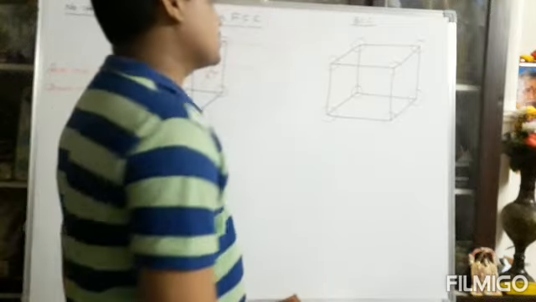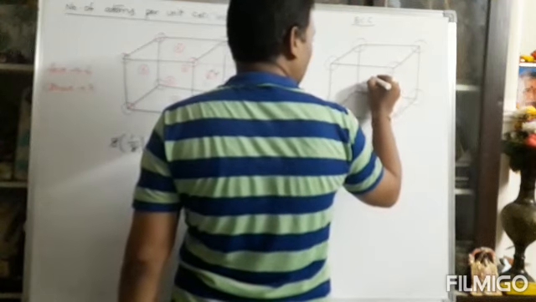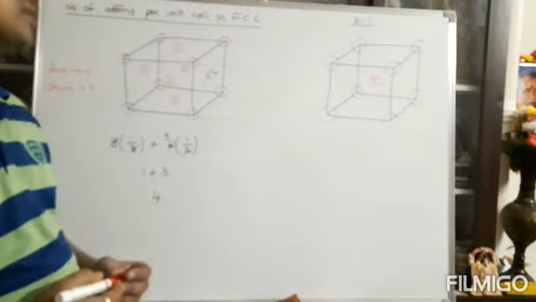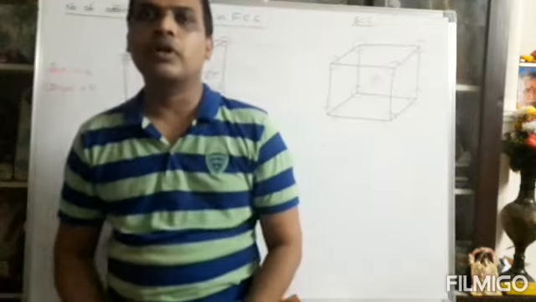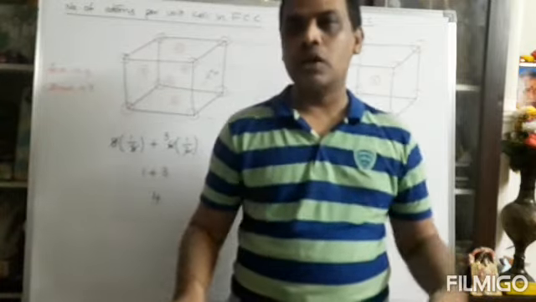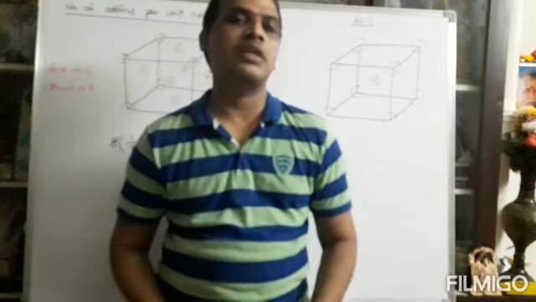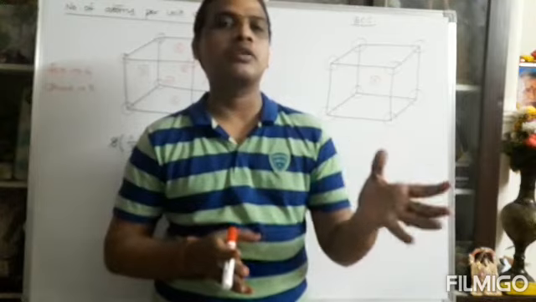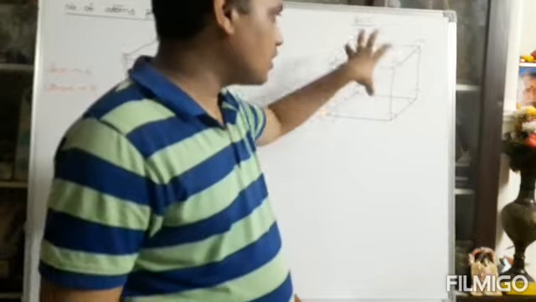A body centered cubic structure is one where you take exactly the center of the body and place one more atom there. Only a single atom is there. How many lattice points exist exactly at the center of the body? You can take any cube as an example, for example our classroom. The exact middle portion is not linked with any other classroom or any other unit cell. So the entire complete body exists within the unit cell.